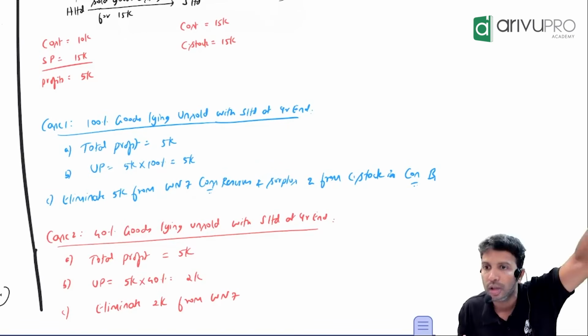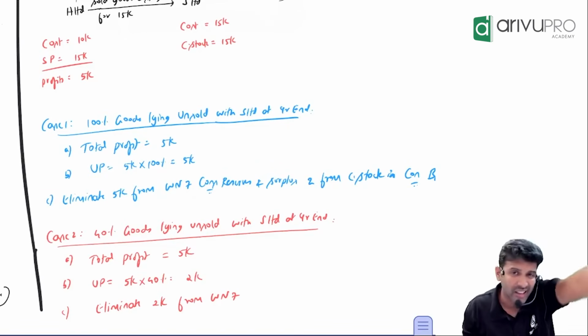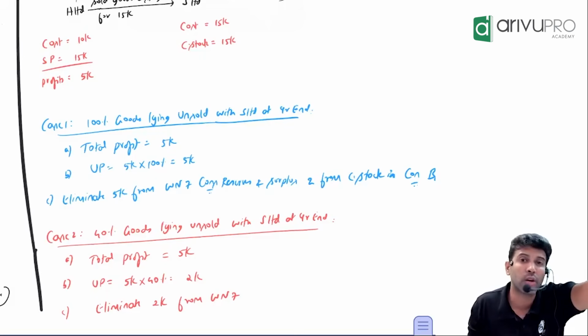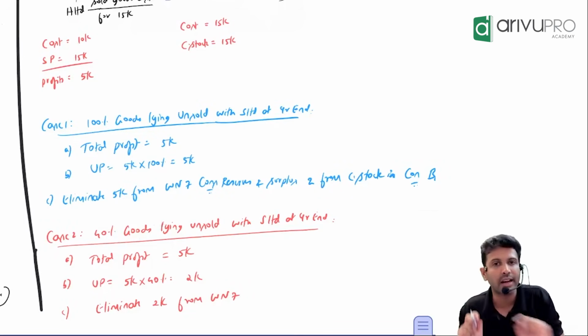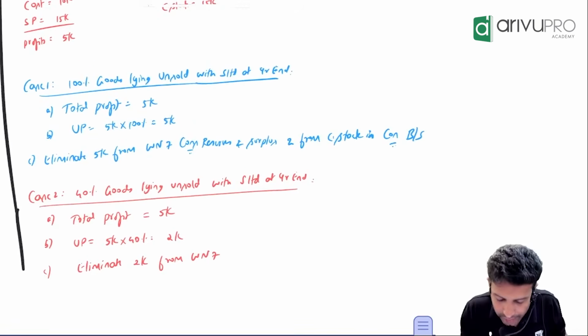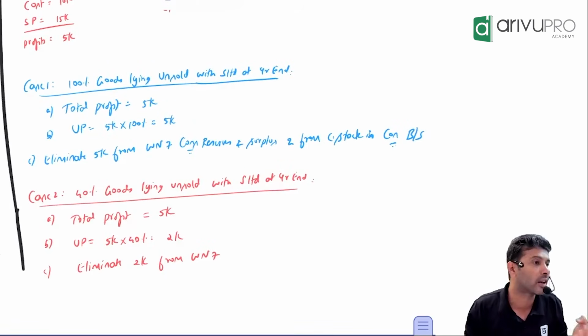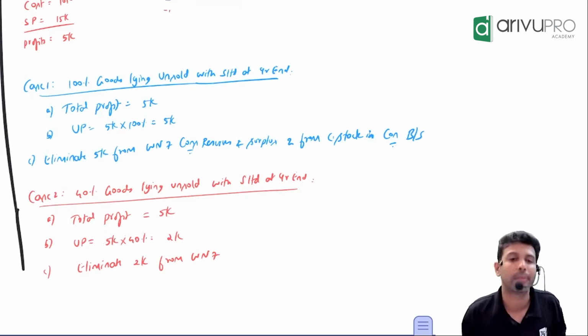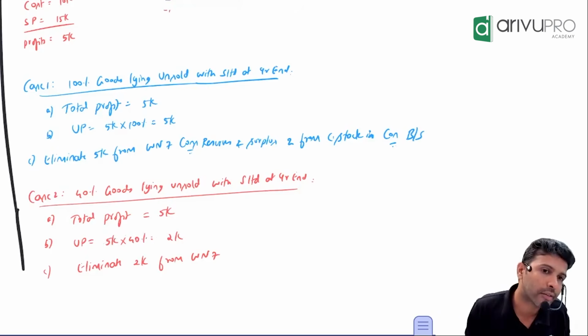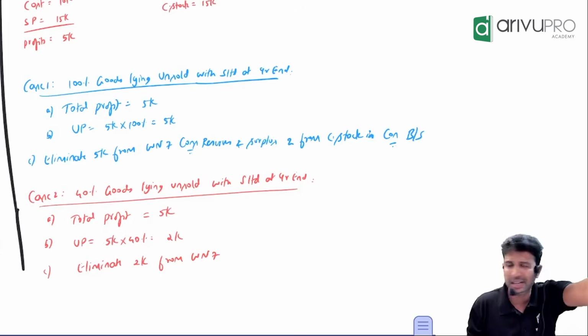Realized. How much of the goods is still lying unsold? 100% or only 40%? If only 40% is lying as inventory in S Limited's books, you can't eliminate the entire 5,000. You can eliminate only 40% of that. 40% of 5,000 is how much? 2,000 rupees.